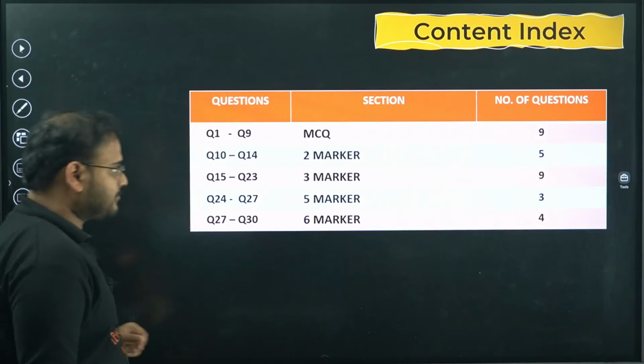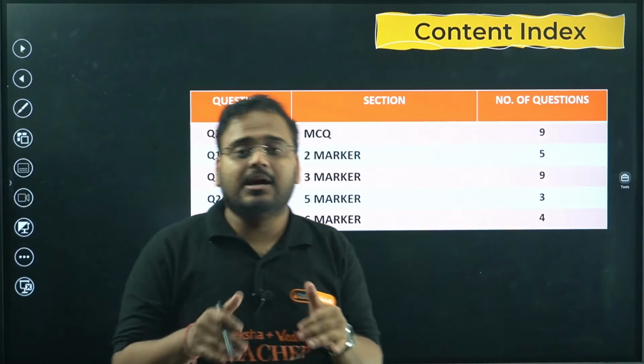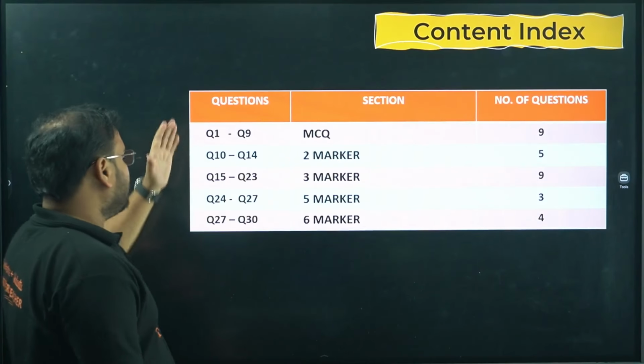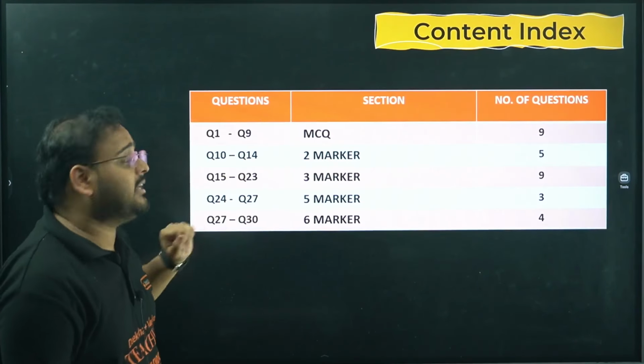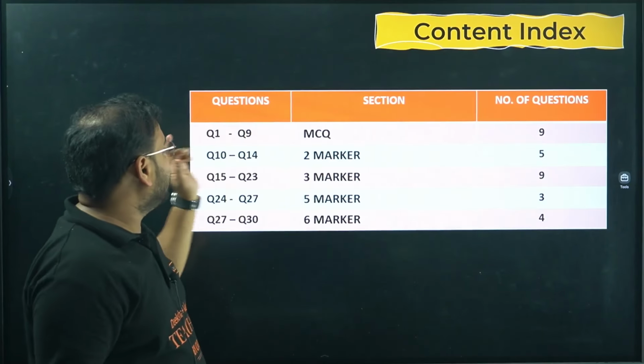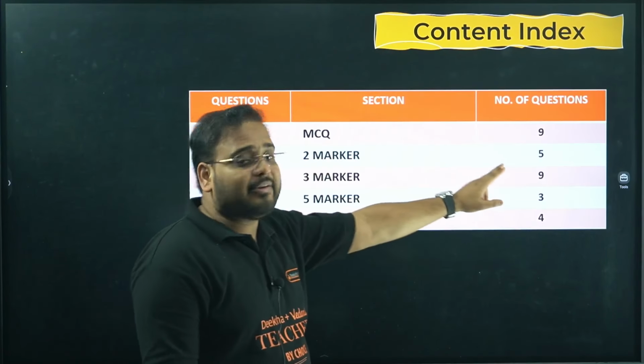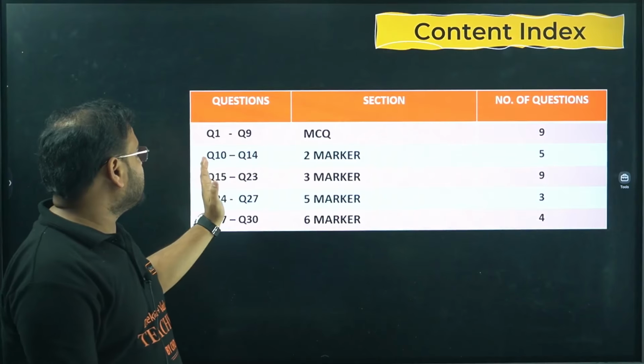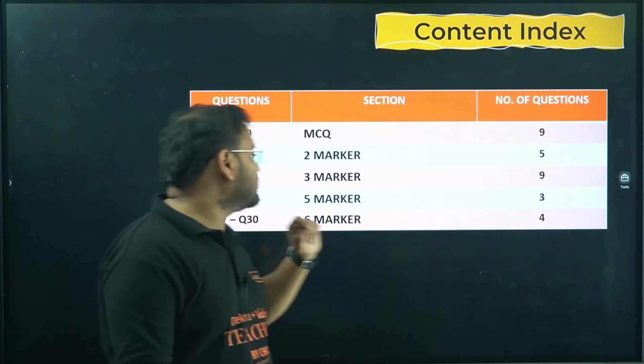Next, what we are going to discuss in this class is the category of questions from 1 to 30. 1 to 9 are the MCQs that I've taken. Then 10 to 14, the next 5 questions, are 2 markers. Questions 15 to 23 are 3 markers, 9 questions.